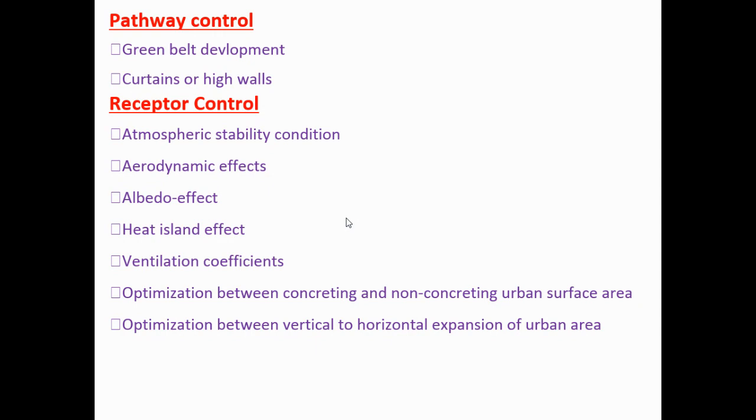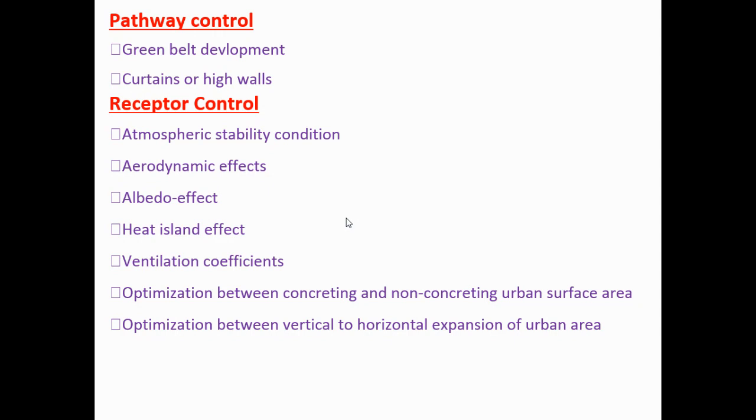As in industry, they have developed green belts, meaning plantation of trees around the industrial area. In the case of a cement plant, what happens? The cement dust is released to the atmosphere. That's why it is mandatory for the environment. They have guidelines that they must first develop a green belt. That means they plant some trees around the industry to check the movement of the pollutant from that place to other places, or build a high wall. That is not so much a control as a checking method.